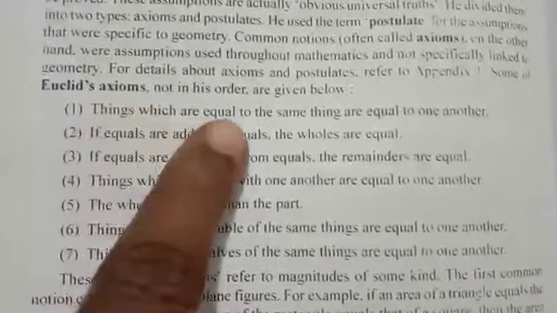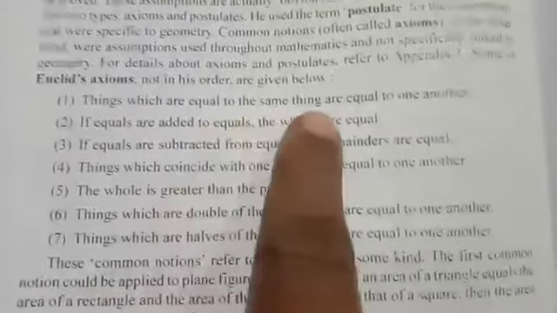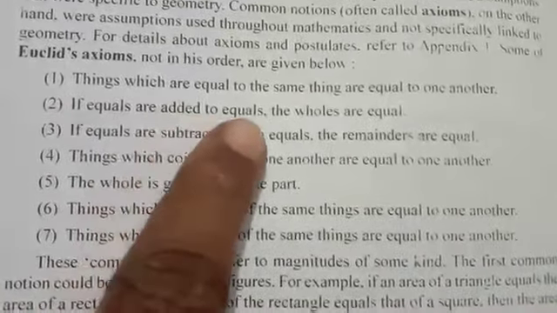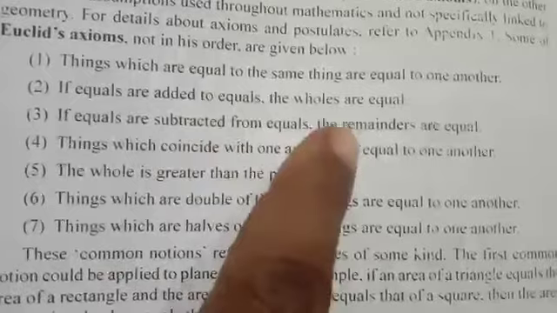Some of Euclid's axioms here. First one is things which are equal to the same thing are equal to one another. Second axiom, if equals are added to equals, the wholes are equal. Third one, if equals are subtracted from equals, the remainders are equal.